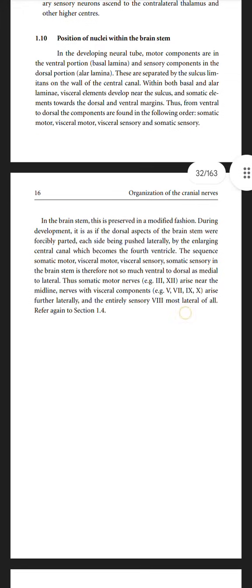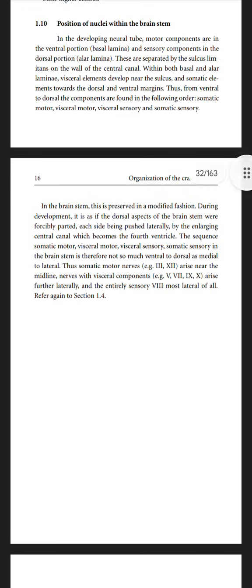Positions of nuclei within the brainstem. In the developing neural tube, motor components are in a ventral position and sensory components in a dorsal position. They are separated by the sulcus limitans on the wall of the central canal, within both the basal and alar plates. Visceral elements develop near the sulcus, and somatic elements toward the dorsal and ventral margins. Thus, from ventral to dorsal, the components are found in the following order: somatic motor, visceral motor, visceral sensory, and somatic sensory.